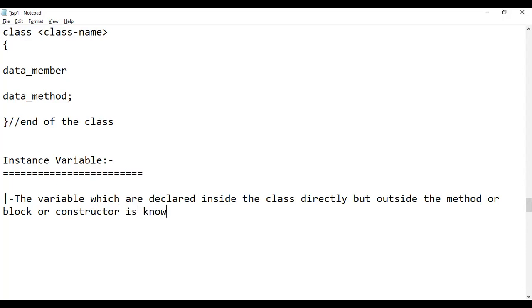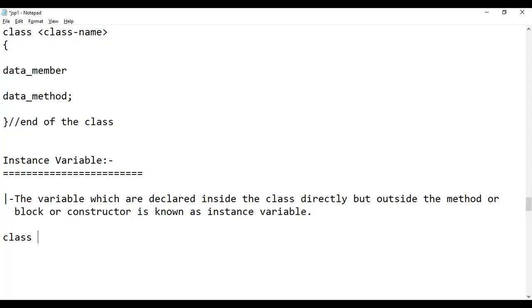What is an instance variable? The variable which is declared inside the class directly, but outside any method, any block, any constructor, is known as an instance variable.